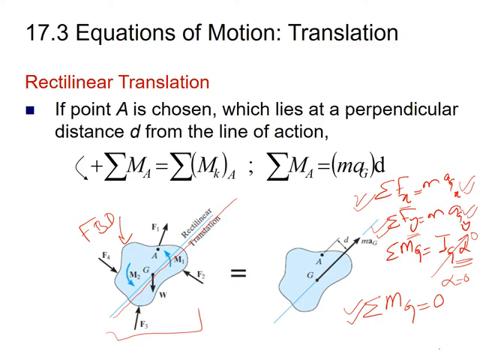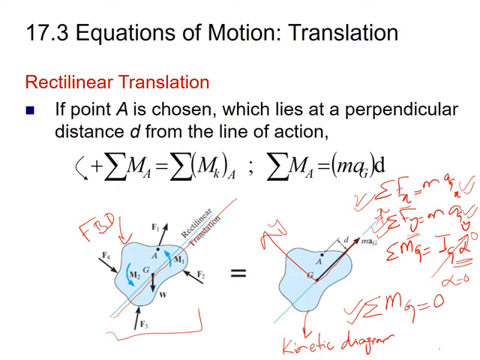From this free body diagram we have to draw the kinetic diagram. In this kinetic diagram, this is the sum of all the forces along this path. Let us call this our x-axis and this our y-axis.